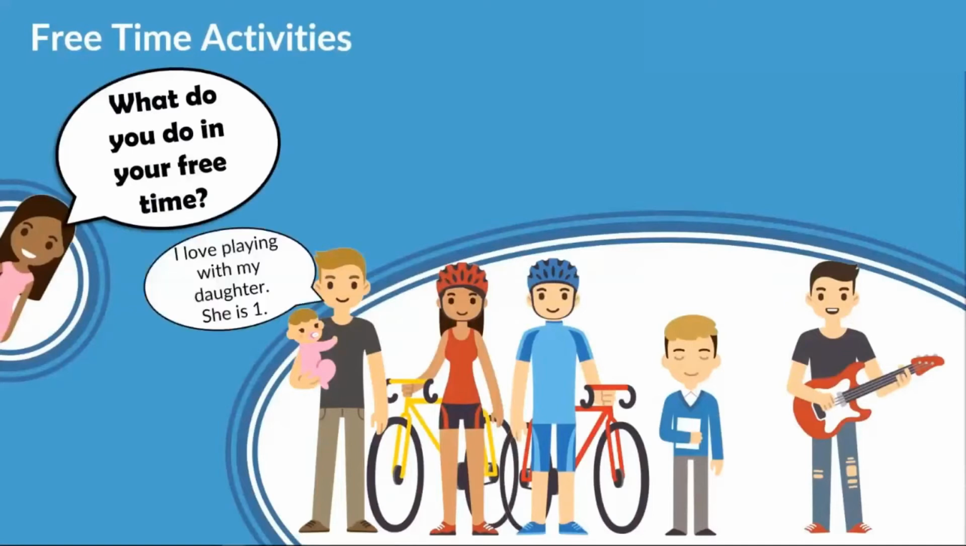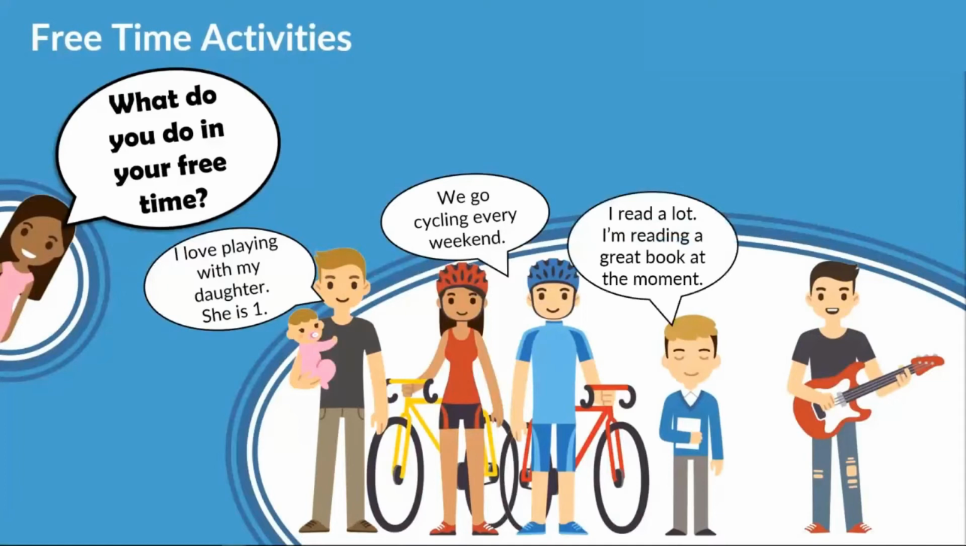I love playing with my daughter. She is 1. Okay, I love playing with my daughter. We go cycling every weekend. So there's our frequencies. Every weekend. I read a lot. I'm reading a great book at the moment. Look here, present simple, I read a lot. And then present continuous, I am reading a great book at the moment.